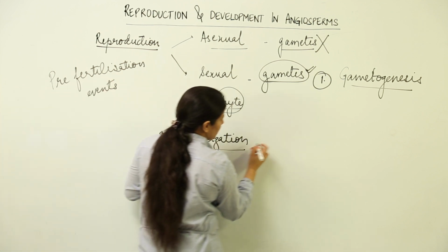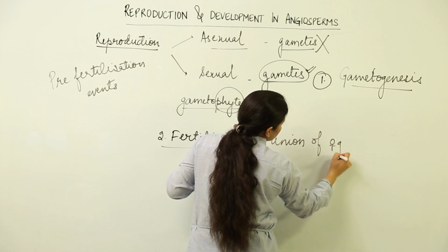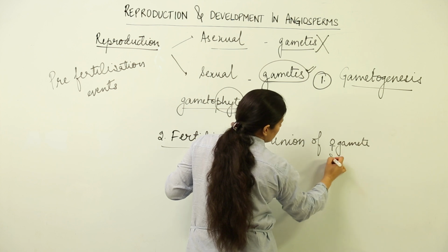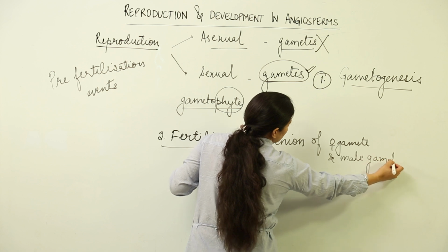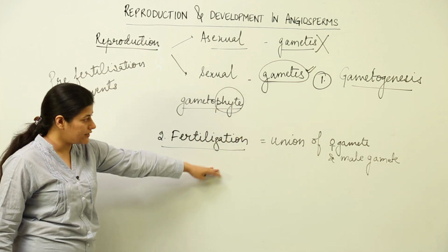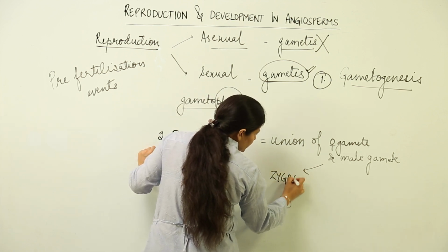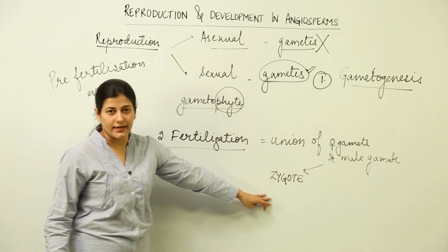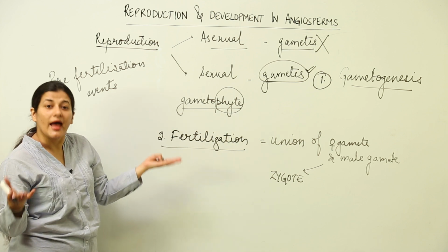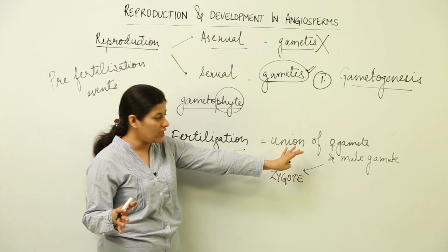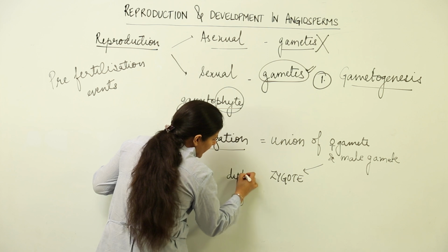Now what is fertilization? It would be the union of male and female gametes. The gametes are going to unite and give rise to a zygote. So fertilization results in the formation of a zygote. Like in the case of gametogenesis, the result was male and female gametes which were haploid. The result of fertilization is the union of male and female gametes giving rise to a diploid zygote.